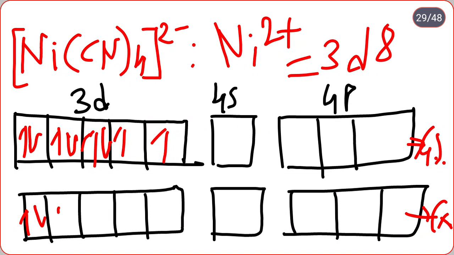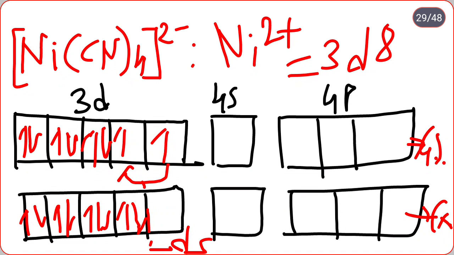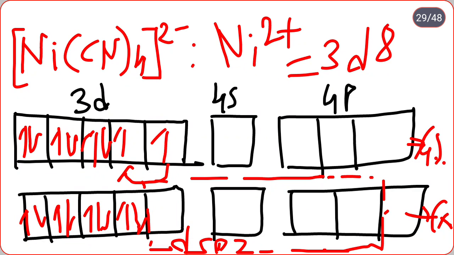1 2 3 4 5 6, and this electron here gets paired, that is as it is, and it undergoes dsp2 hybridization. Hence unpaired electrons are absent, all electrons are paired, hence it is diamagnetic.